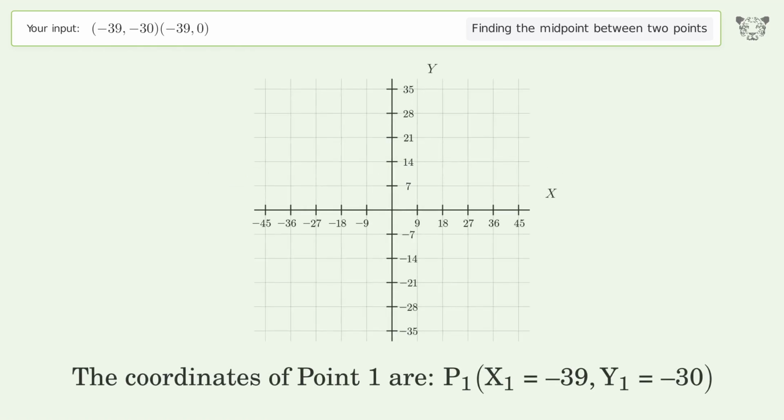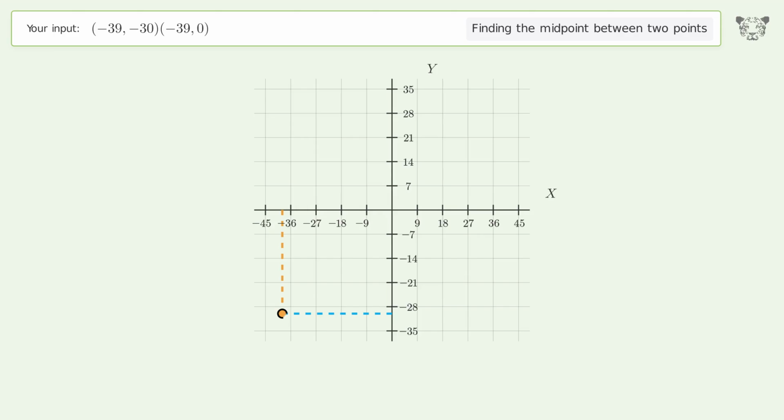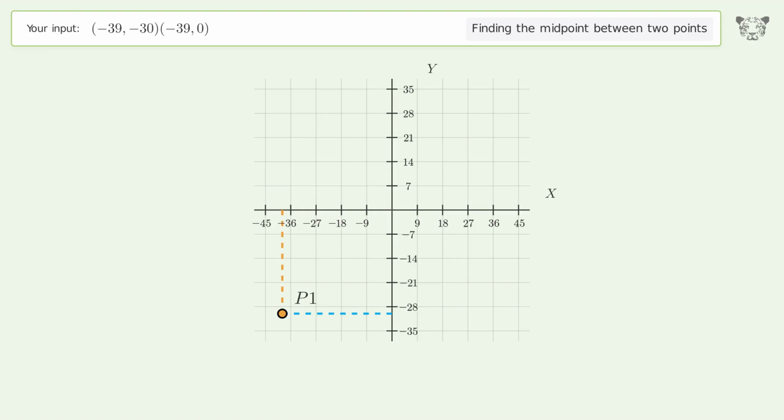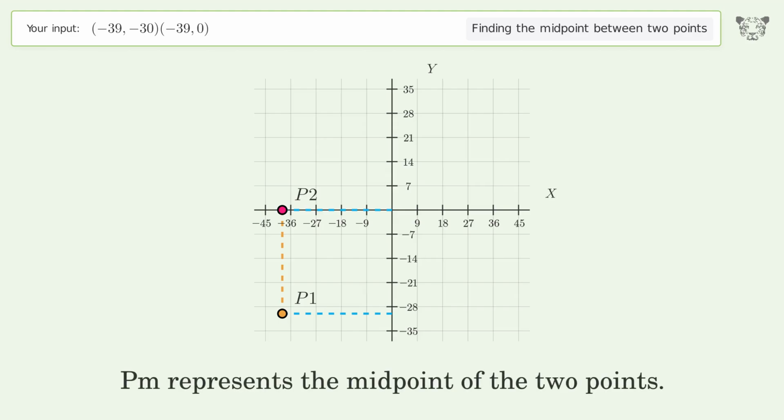The coordinates of point 1 are, x1 equals -39, y1 equals -30. The coordinates of point 2 are, x2 equals -39, y2 equals 0. PM represents the midpoint of the 2 points.